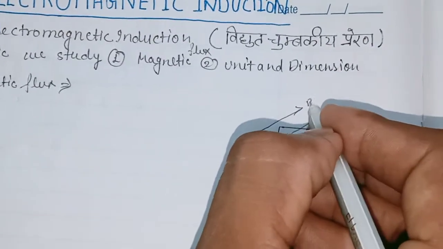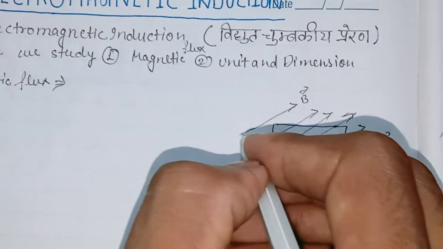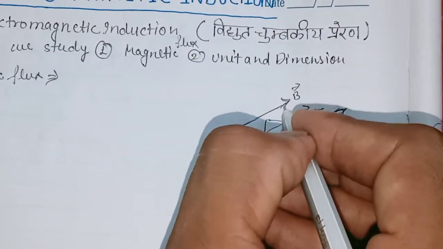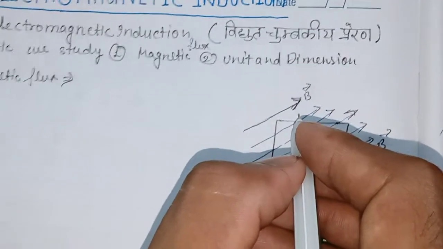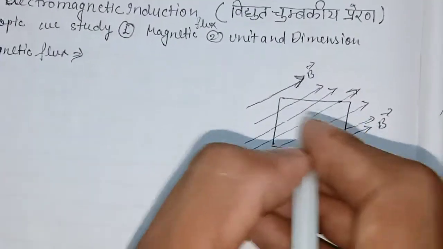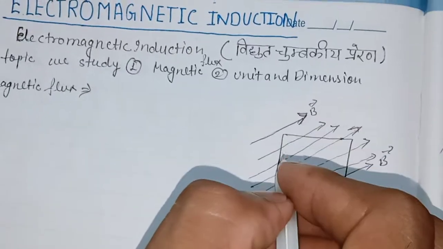This one is also a magnetic field line, but it is not counted in the magnetic flux because it does not pass through the area, it passes outside the area.